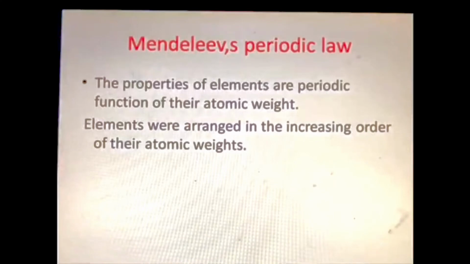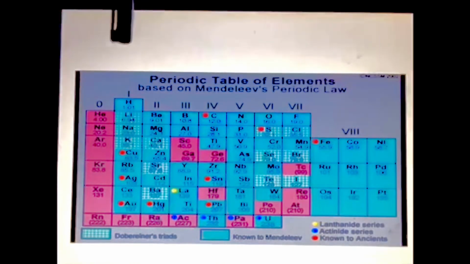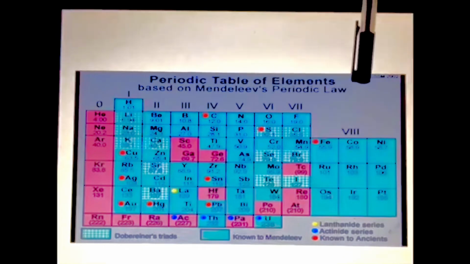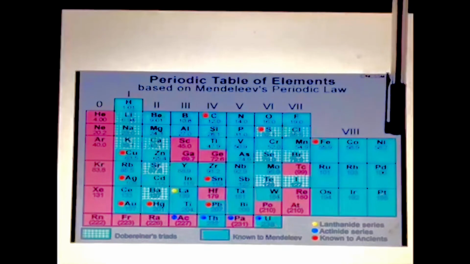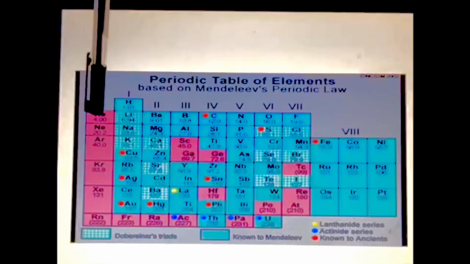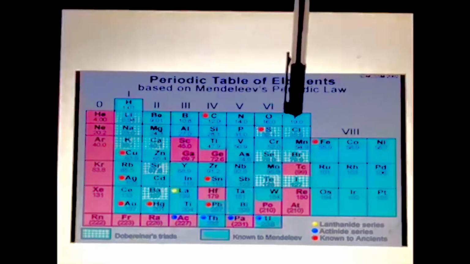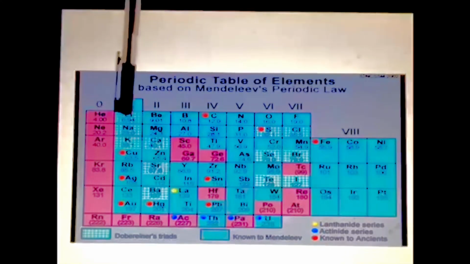Next one is Mendeleev's periodic law. According to this law, the properties of elements are a periodic function of atomic weight. Means after a certain interval of atomic weight, the property is repeated. You may say in Mendeleev's periodic table, which is based on Mendeleev's periodic law, there are 8 groups, in which elements are arranged in increasing order of their atomic weight or atomic masses,